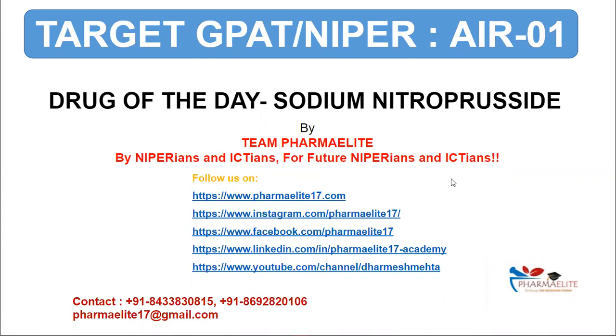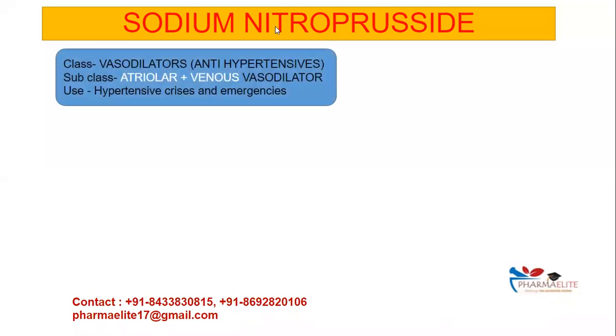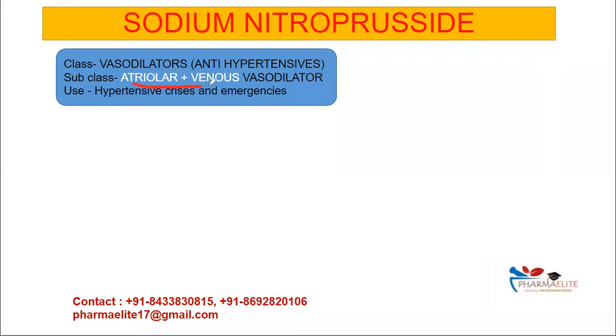Today we will be discussing briefly about the drug sodium nitroprusside. So let's get started. Sodium nitroprusside belongs to the class of vasodilators that comes under the category of antihypertensive drugs, and its subclass is arteriolar plus venous vasodilators, and its main use is in hypertensive crisis and emergencies.